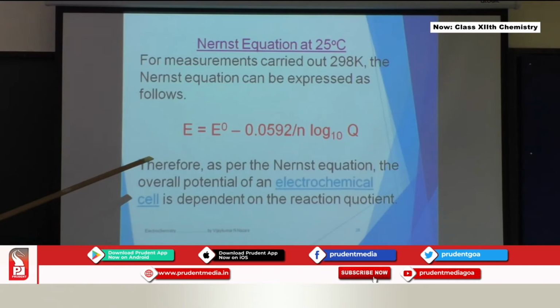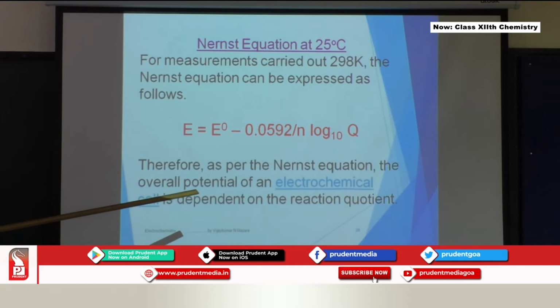E cell is equal to E naught, that is the standard cell potential, minus 0.0592. When we substitute all those values, R, T and F, we get this particular value, 0.0592 divided by n. n stands for the number of electrons that are accepted or lost in the equation. Log to the base 10 of Q. Q stands for the molar concentration of the species that has undergone oxidation divided by the molar concentration of the species that has undergone reduction.